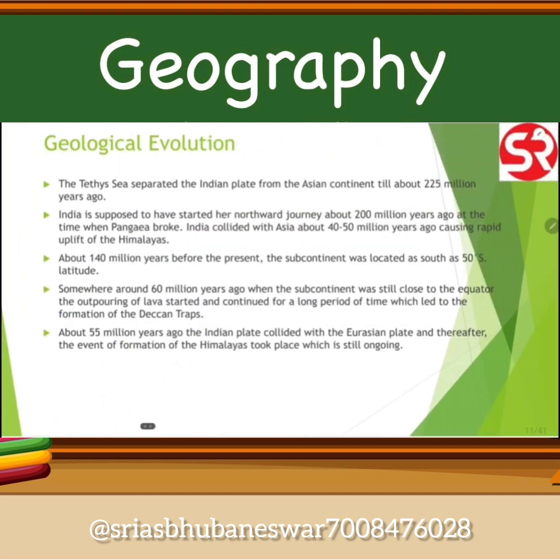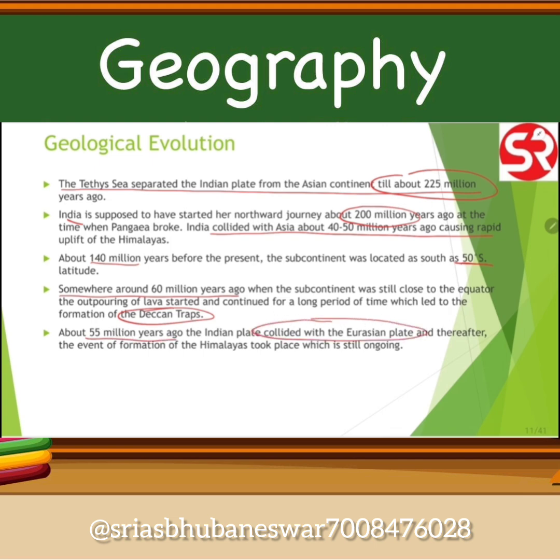Let's move ahead. So here is the note about what we discussed. The Tethys Sea separated the Indian plate from the Asian continent till about 225 million years ago. India started its northward journey about 200 million years ago, then collided with Asia about 40 to 50 million years ago. 140 million years ago, near 50 degrees south; 60 million years ago, Deccan Traps; and 55 million years ago, collided with the Eurasian plate.